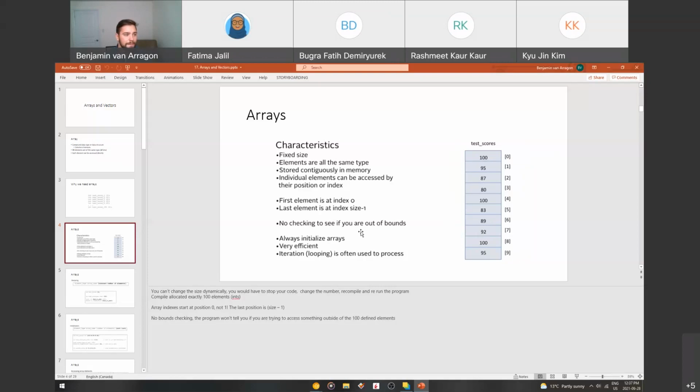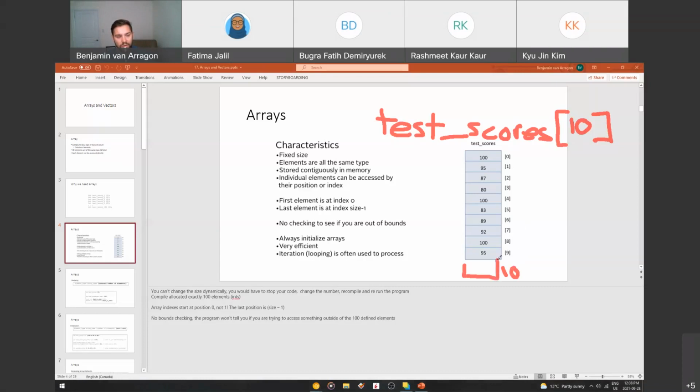Another problem with arrays is there's no way to check to see if you're out of bounds. So this only has 10 elements, but if I tried to get, say, test_scores at element 10 here, so this array is called test_scores, and I know there's 10 elements, then a beginning programmer might make this mistake. I want to get the last element in the array. I might want to get 10. But remember, it's 0 to 9. So there is no 10. There's nothing here. So basically, I'm out of bounds. The bounds of the array are 0 through 9, right?